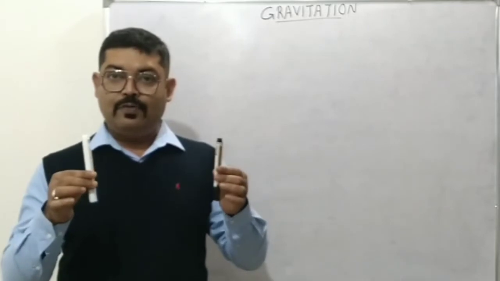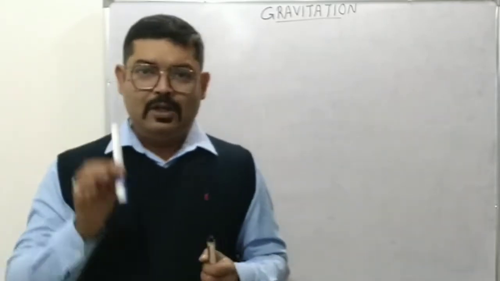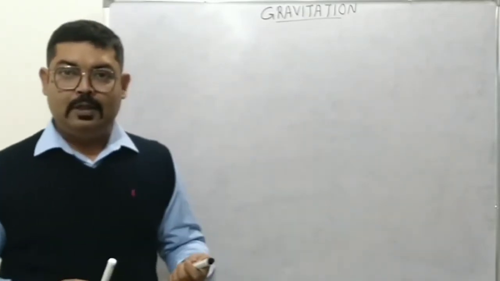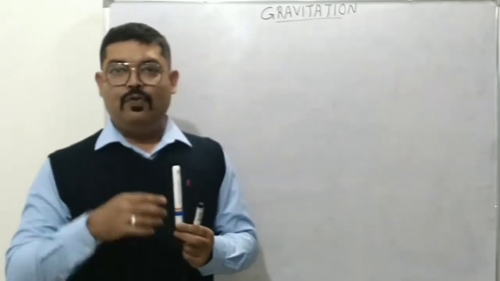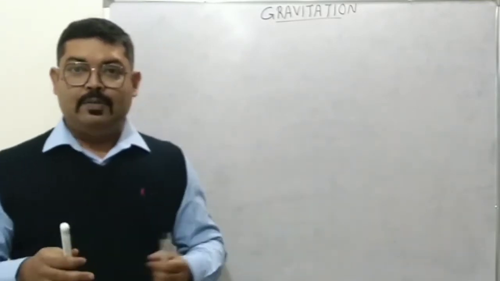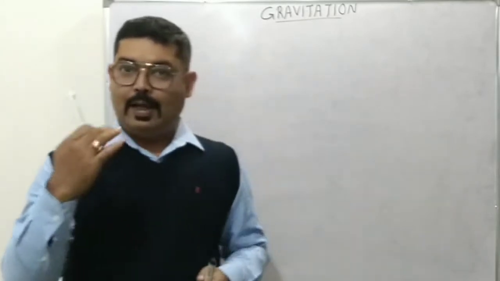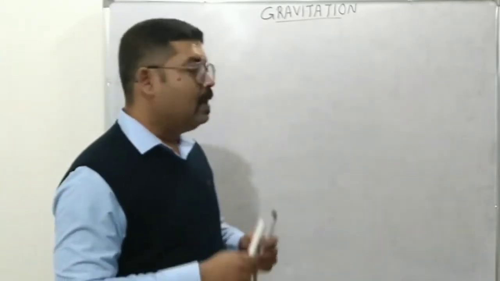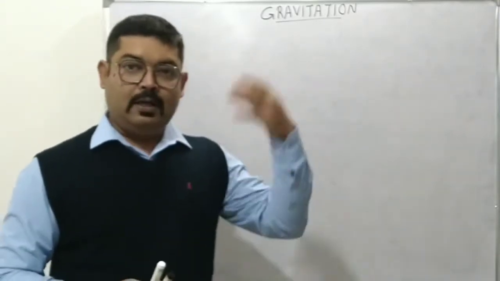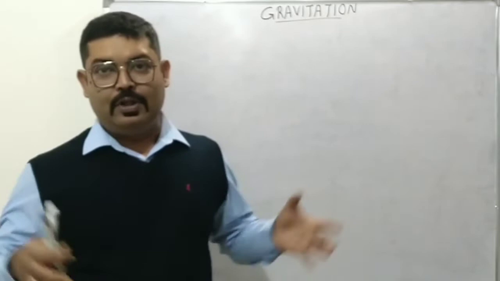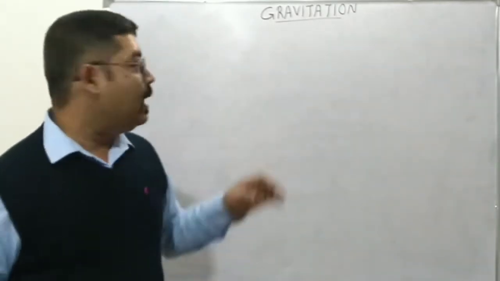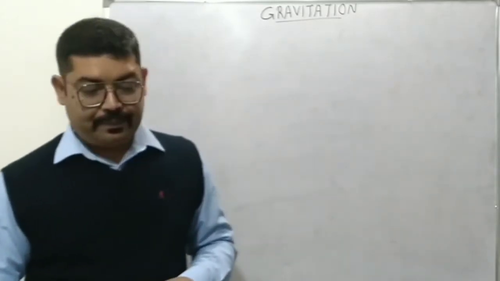There is also a force of gravitation between them, which means that any two objects which have a mass will attract each other. This particular object will exert force on each and everything, the camera there, the board here, and everything else, myself included. It will exert a force of attraction towards itself. Similarly, any other object, for example the board or the pen, the sun, the moon, the earth, the solar system itself as a single entity, will exert force on each other, and that force is the force of gravitation.